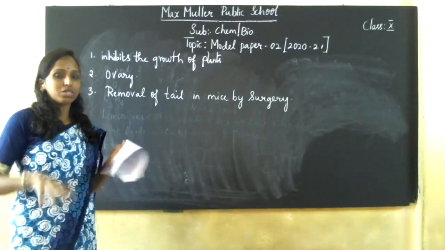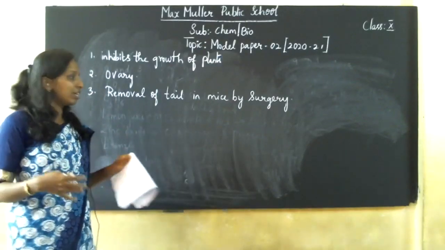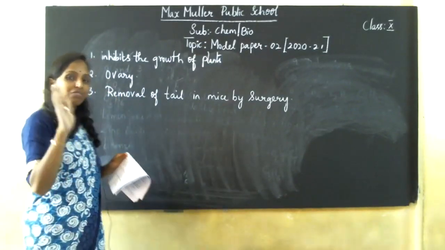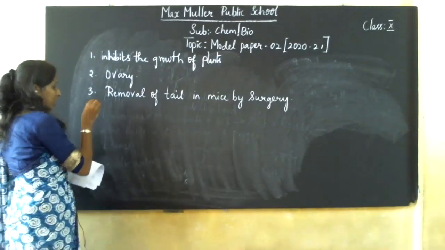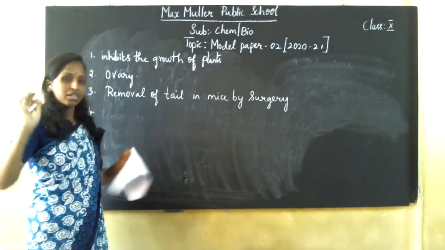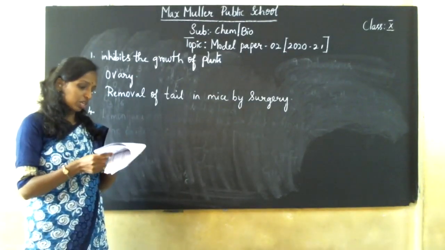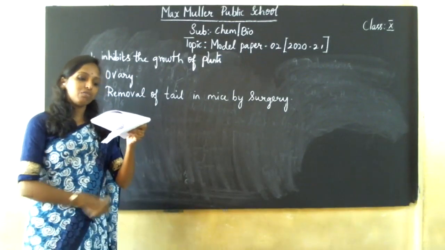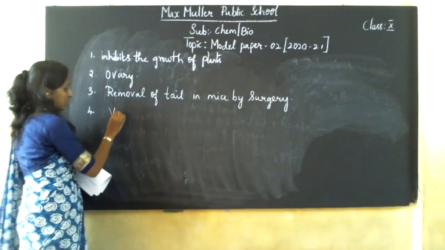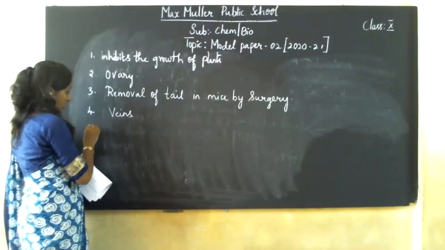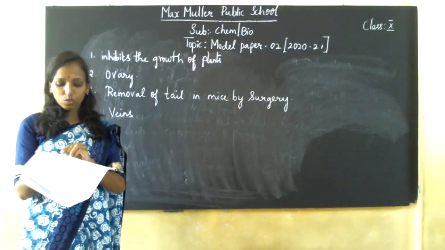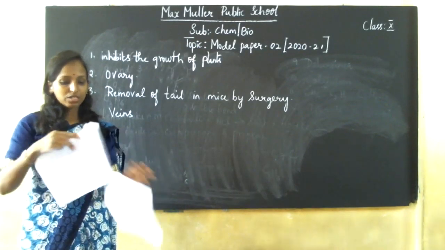Acquired trait, I told you, is one acquired according to the environment. Inherited: even if the tail is surgically removed, the next generation will have a tail. It can't be born without a tail. It's not possible because it has been brought about by their genes. It is inherited. Tail will be a genetically inherited characteristic. The blood vessels that carry blood from all parts of the human body to the heart are veins.